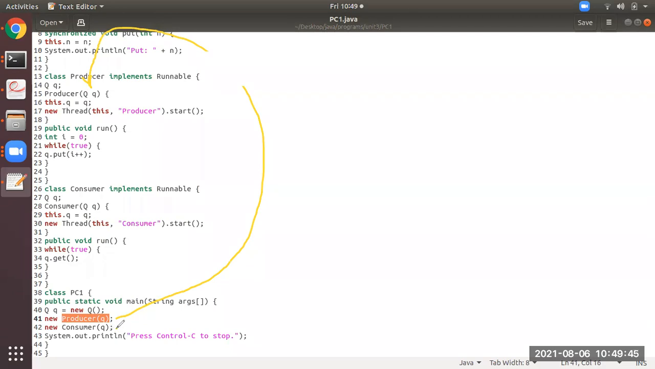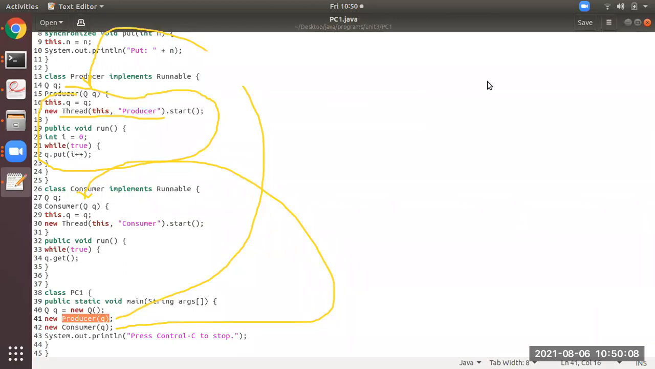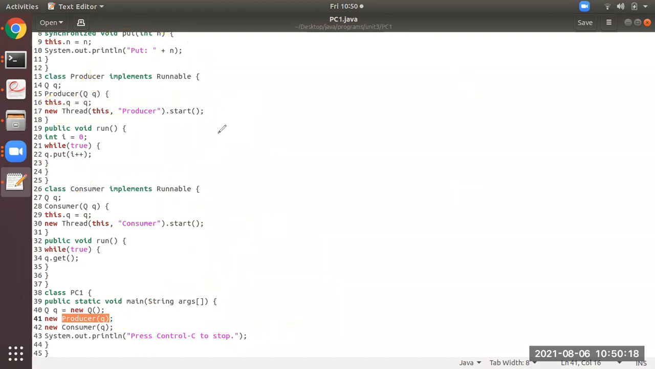Similarly, line number 42, same thing, but it will call this constructor. Then what is happening after this? You can observe in this code, what is this code? This is a thread which is created. As you have seen in the previous programs, this is line number 17, new Thread. From here the thread is created. I'm clearing the drawings. Its name is Producer, and it will start.